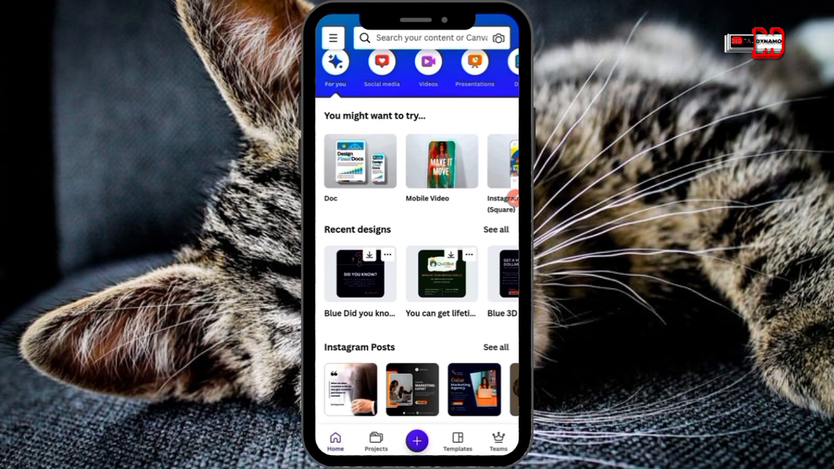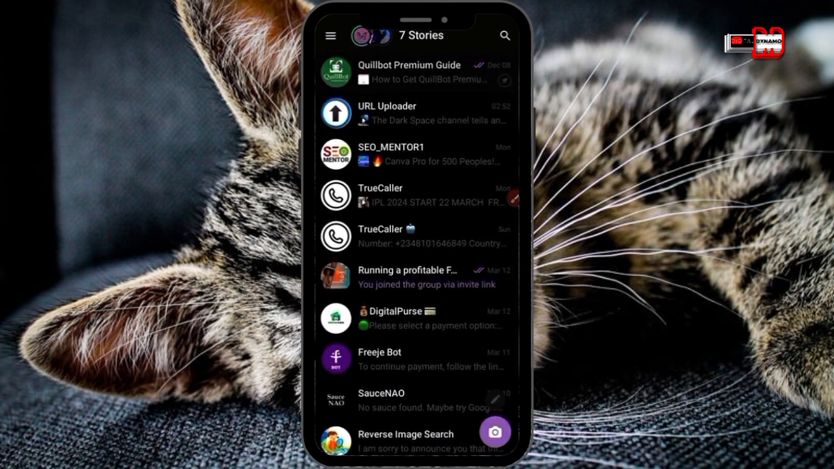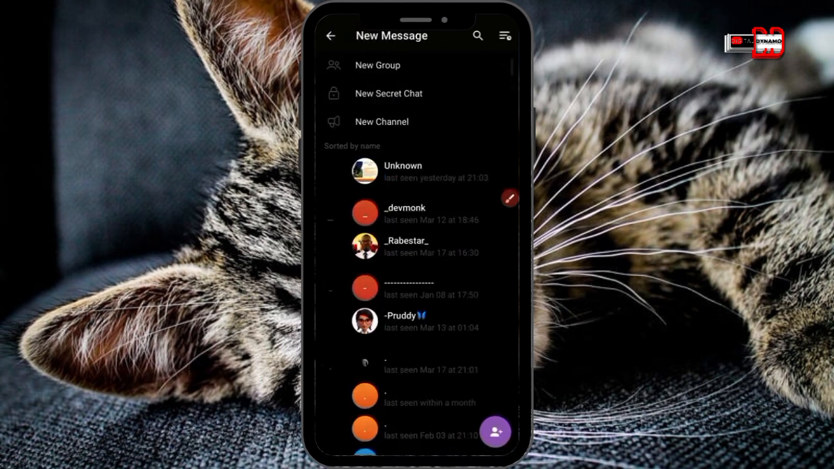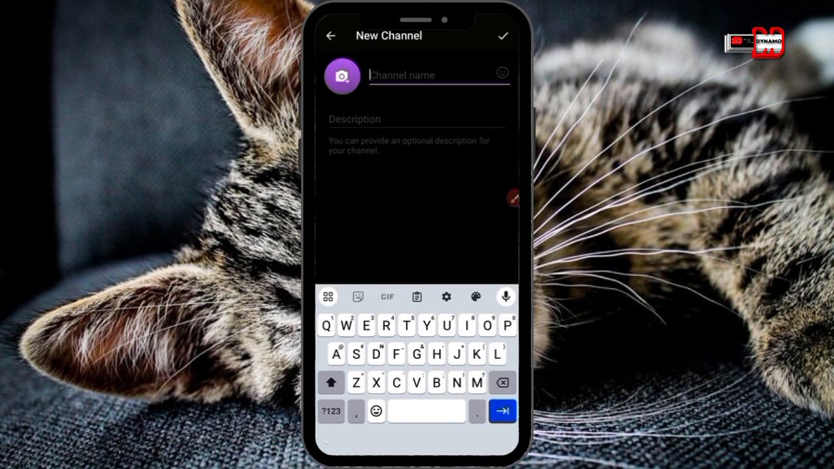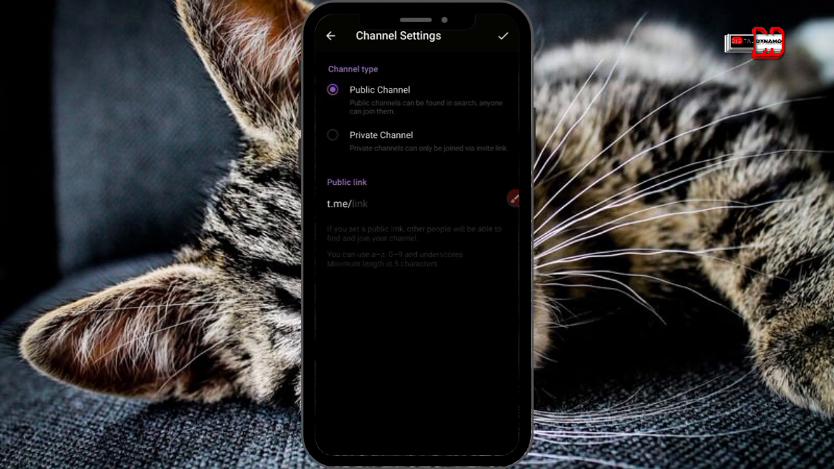If you want to back up your designs on Telegram, first of all you move over to Telegram and then you create a new channel. In order to create a new channel, you tap on the pencil icon here. You tap on the pencil icon and then tap on new channel. Then you can give your channel any name you want. So you can just say my project, and then you can add a description and a profile picture if you want to. When you are done, you click on the tick button, then you make it a private channel. Take note, don't make it a public channel, make it a private channel.